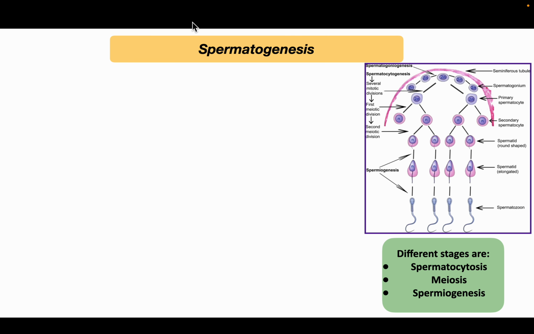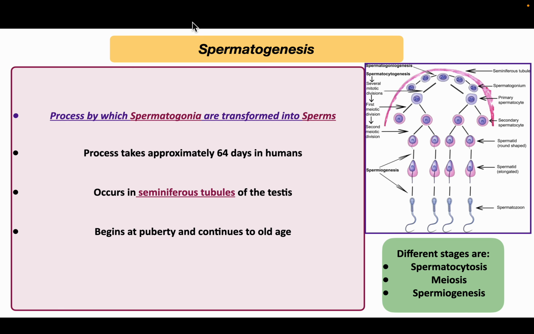Now, what is spermatogenesis? It is a process by which the spermatogonia are transformed into sperms. The different stages occurring during spermatogenesis are spermatocytogenesis, meiosis, and spermiogenesis. This whole process takes approximately 64 days in humans, and it occurs in the seminiferous tubules of the testes. Spermatogenesis begins at puberty and continues to old age.